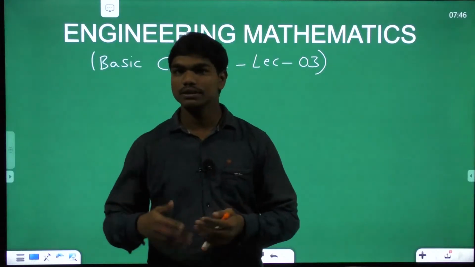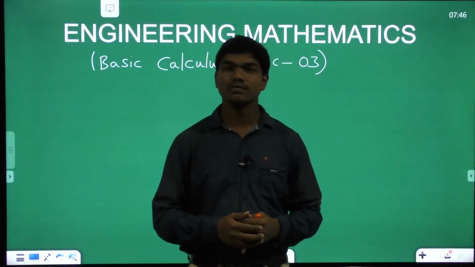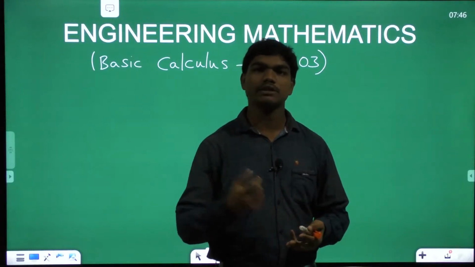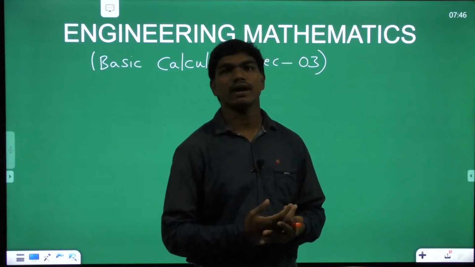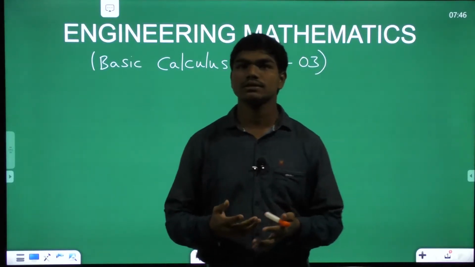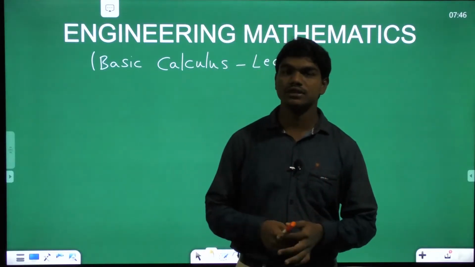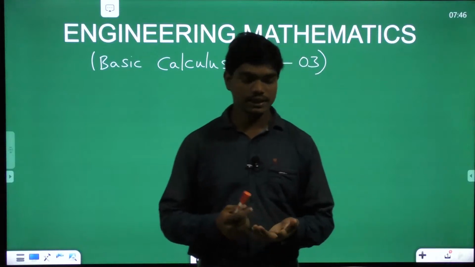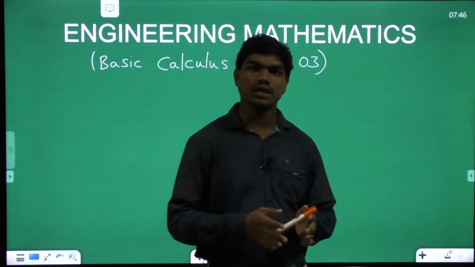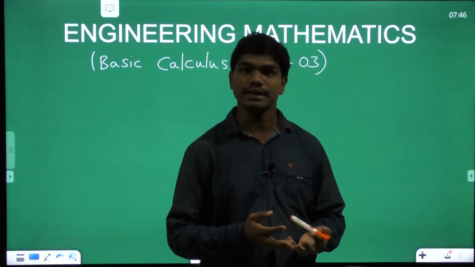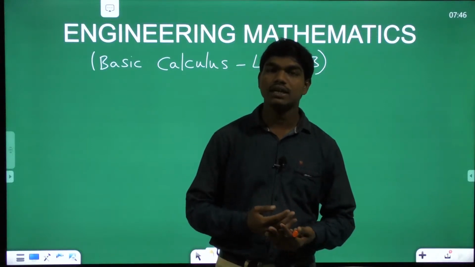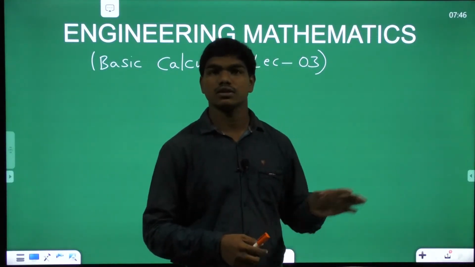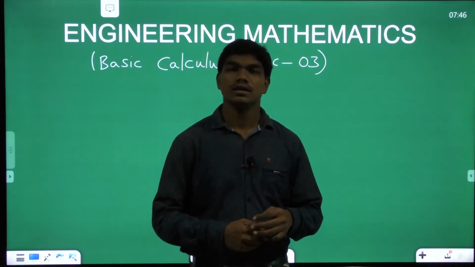So basically, recapitulating what we have discussed in the past two classes. In the first class, I gave you the definition of a limit after defining what's called a neighborhood. After defining limit, we saw some standard limits, and after which we saw some standard curves so that it could be easier for us to analyze limits. In yesterday's class, I gave you some standard limits, and after that we discussed the concepts of continuity and differentiation, and we saw how the first principle of differentiation was evaluated using delta y by delta x and all these things. I hope you remember all these things.